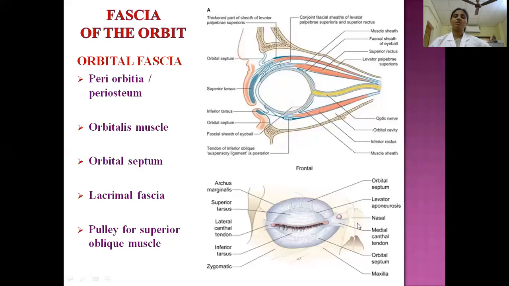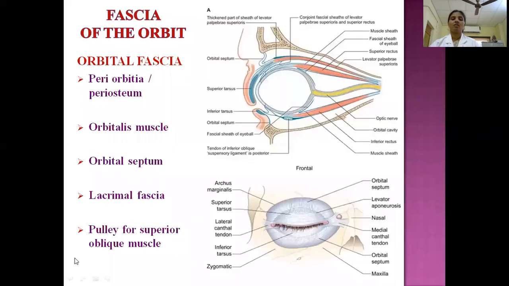So what are these palpebral ligaments? Just the medial ends and lateral ends of both of the tarsal plates, which are connected by means of a thick, condensed fibrous band, known as palpebral ligament. So medial palpebral ligament, and this is lateral palpebral ligament. So this is orbital septum. Then what is the lacrimal fascia? As I told, it covers the orbit. Then on the lacrimal groove, where it crosses the anterior and posterior lacrimal crest, the fascia forms a sac. So that is the lacrimal fascia.